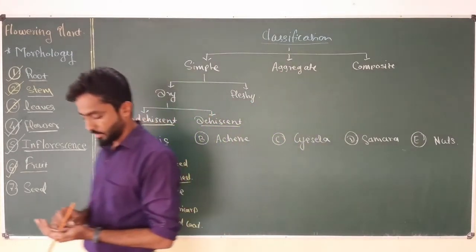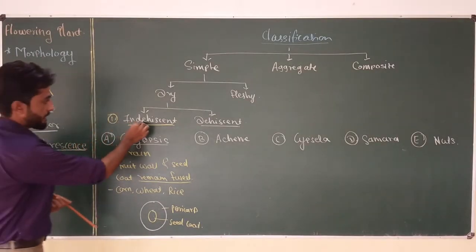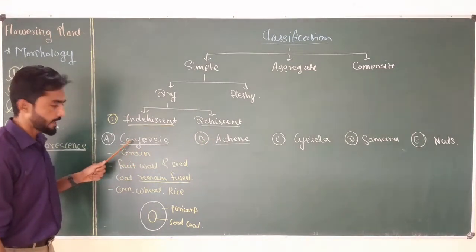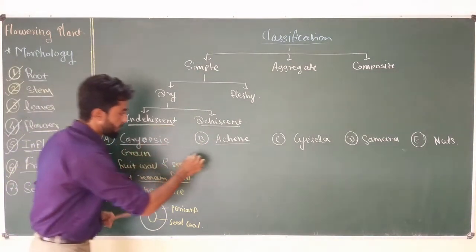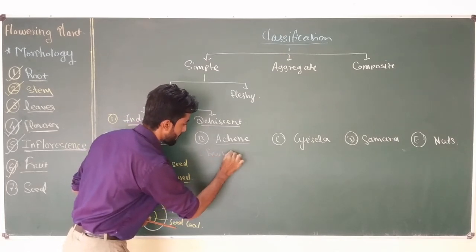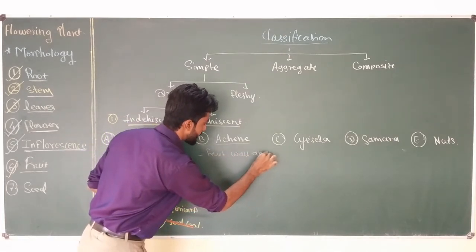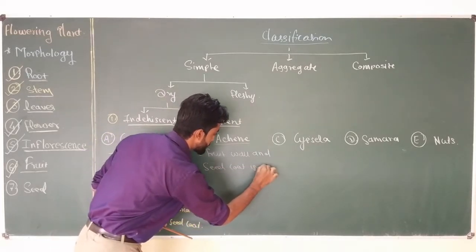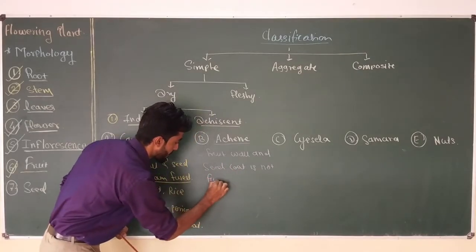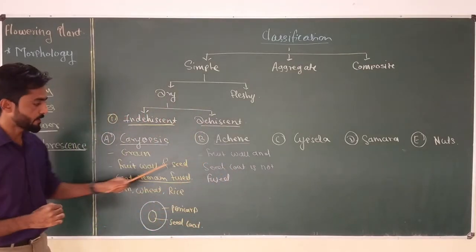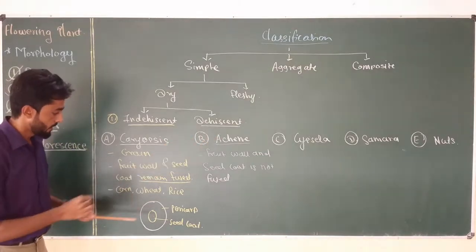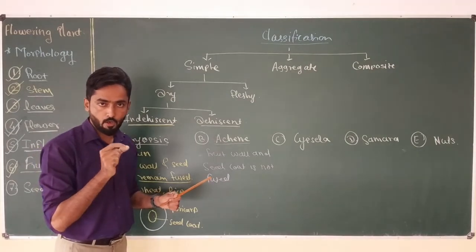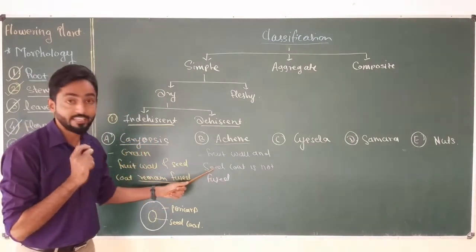Now the next type of fruit which comes under indehiscent type is Achene. This is similar to the caryopsis, the only difference is that the fruit wall and seed coat are not fused. So this is the main difference between these two, caryopsis and Achene. Now in this case you can easily separate the pericarp of the fruit from the seed coat.